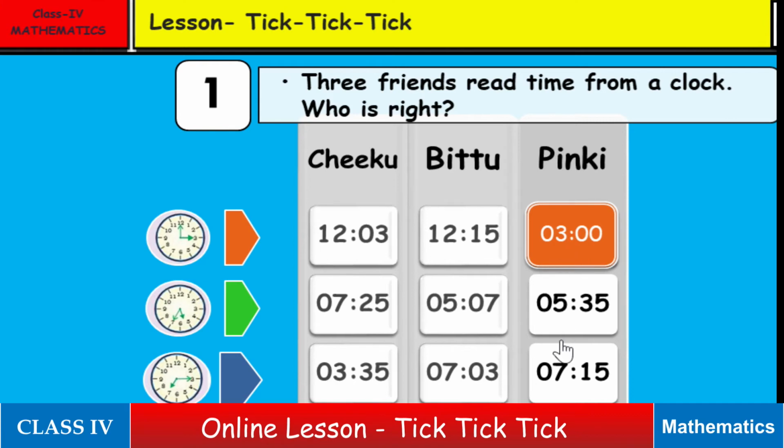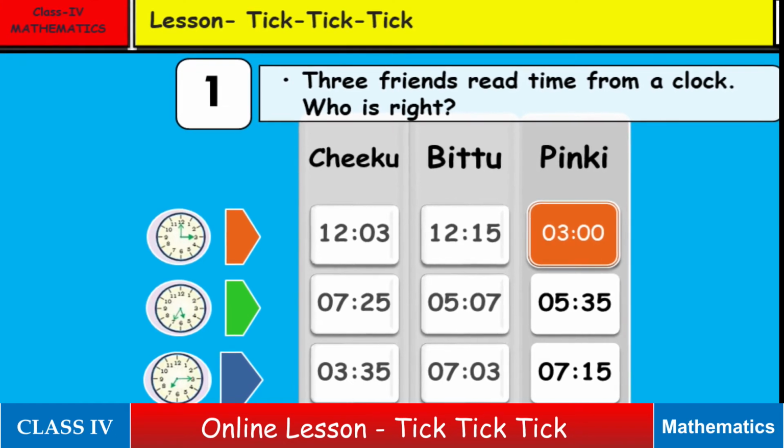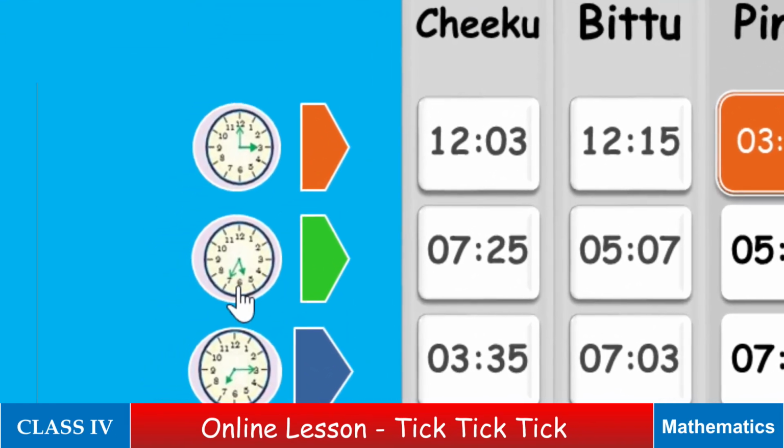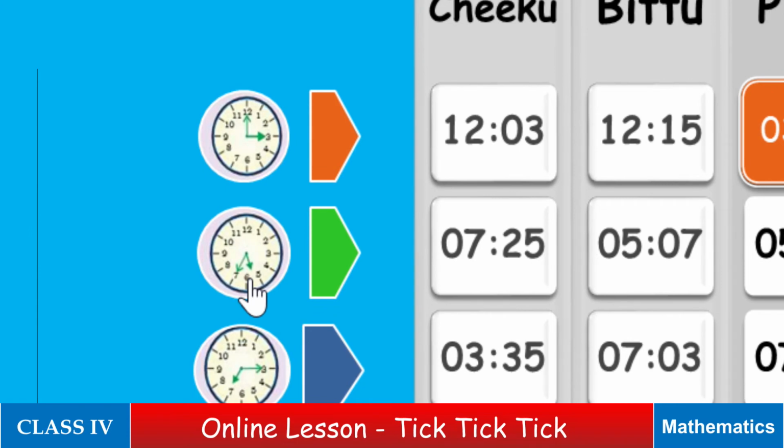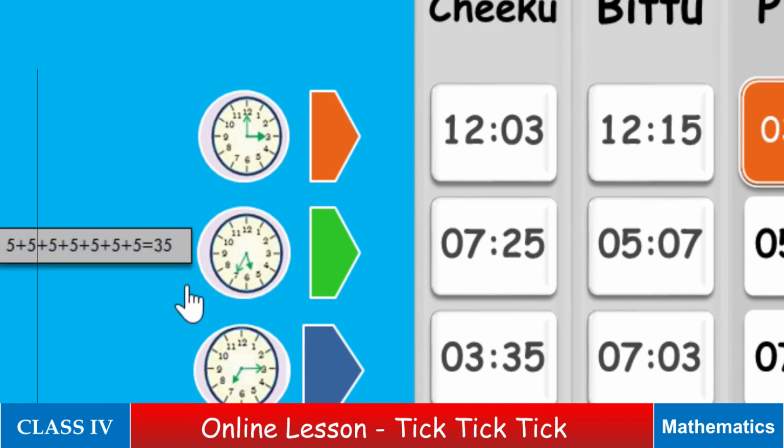Now let's go to the next clock. In this clock, first of all, we should see the hour hand. It has just crossed the 5, which means it is 5 hours, but the minute hand is pointing at 7. How many minutes are there? Let us count from 12 to 7. 12 to 1 is 5, plus 5, plus 5, plus 5, plus 5, and plus 5 minutes. When we add all together, we get 35 minutes.